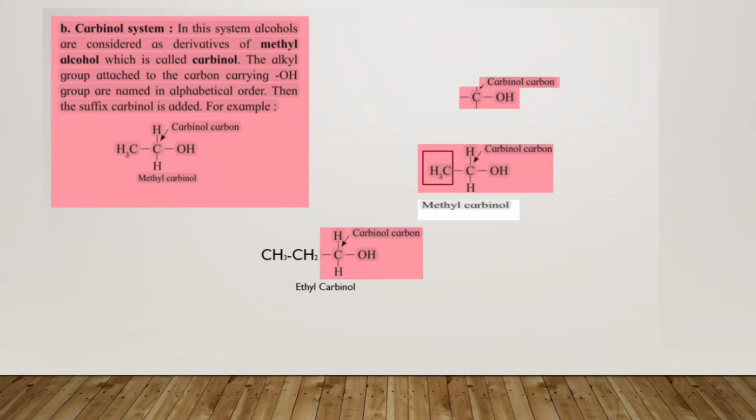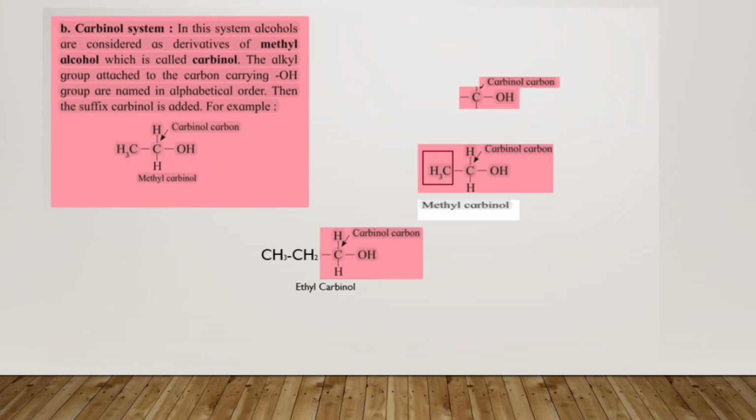Now see the alongside figure which I have given. You have bond C OH, that is the carbinol carbon, and if CH3 is attached to this carbon, the name of the compound will be methyl carbinol, since CH3 is the methyl group.